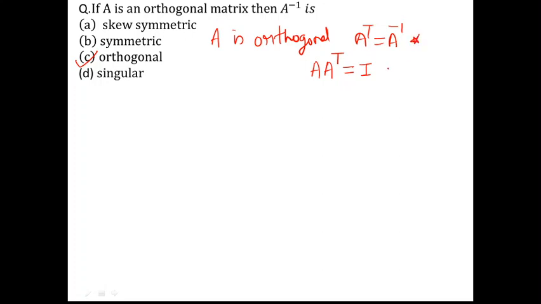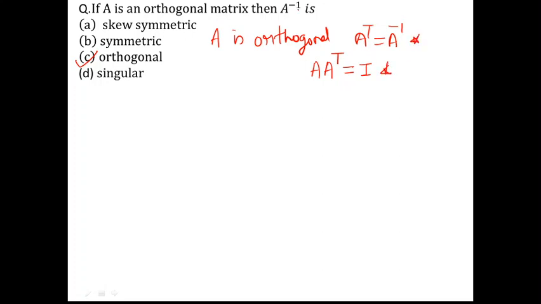Okay, so now next we have the next question, that if A is an orthogonal matrix, then A inverse is. So what are the choices given? Again here we can use the standard result. A is orthogonal means we have A transpose is equal to A inverse. This is what we have, and as per definition A into A transpose is always I if A is orthogonal. So these are the important results which we have.